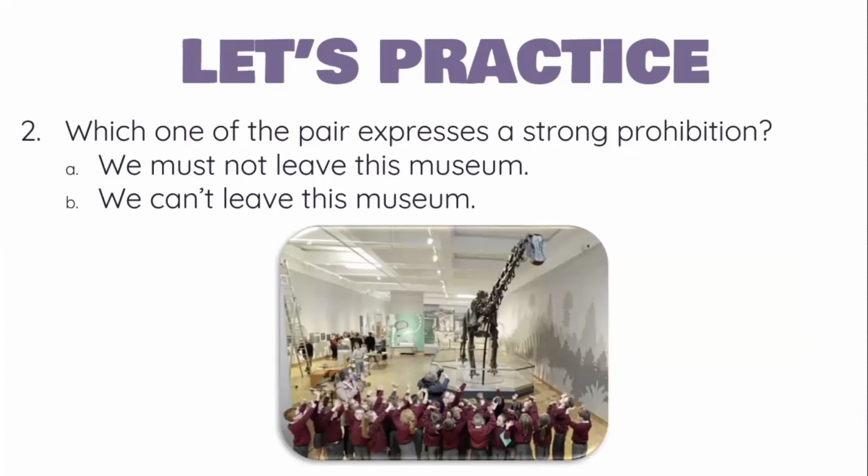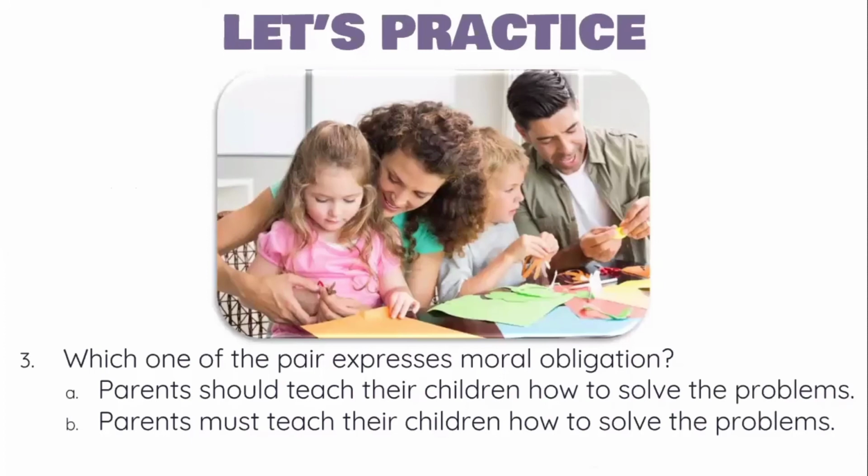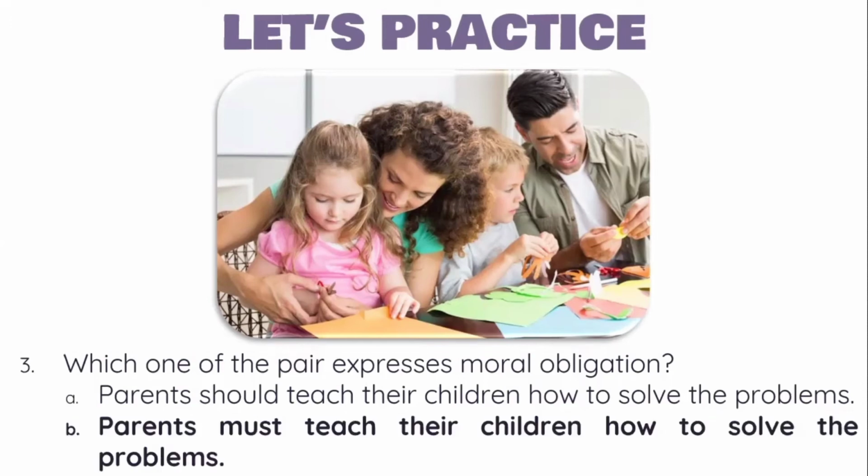Number 2. Which one of the pair expresses a strong prohibition? A. We must not leave this museum. Or B. We can't leave this museum. The correct answer is A. We must not leave this museum. Number 3. Which one of the pair expresses moral obligation? A. Parents should teach their children how to solve the problems. Or B. Parents must teach their children how to solve the problems. The correct answer is B. Parents must teach their children how to solve the problems.